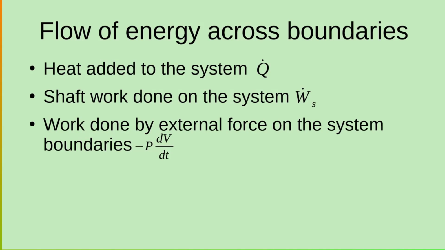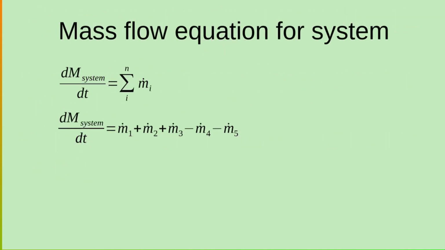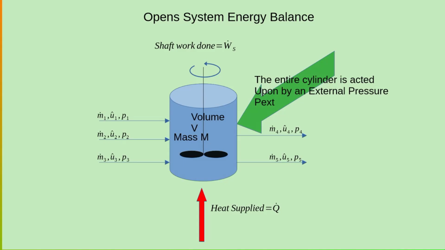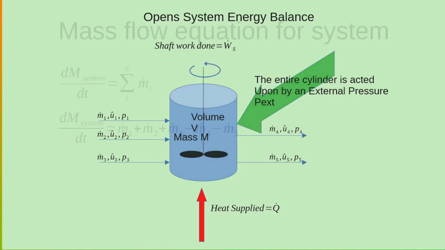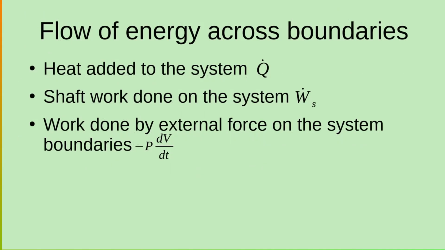Now, the work done by external force on the system boundary, because this external force is going to contract the system boundary, is going to be minus P into dV by dt. Now, one might wonder, why is it minus?